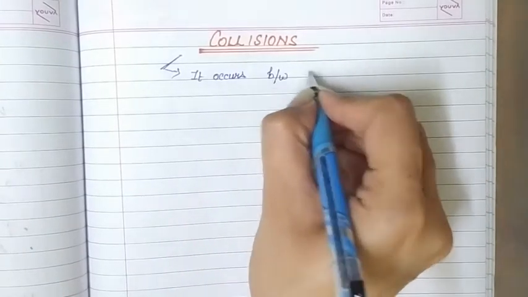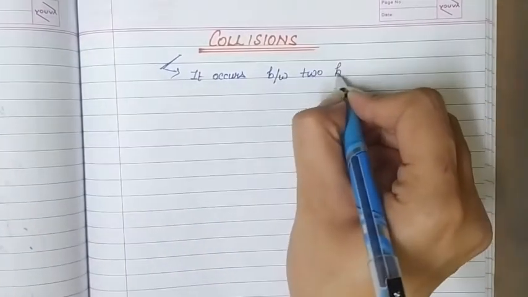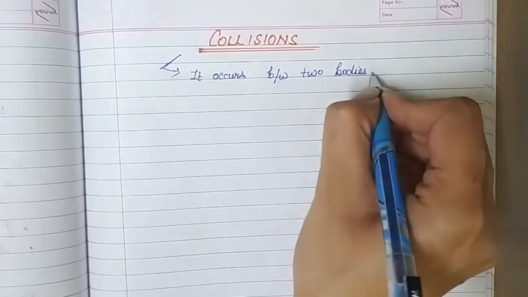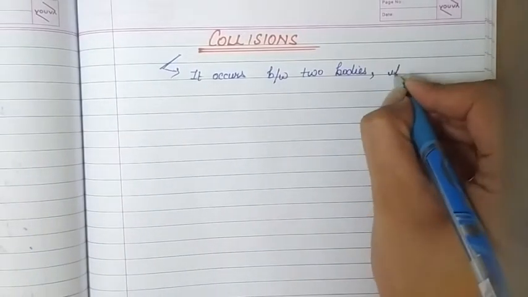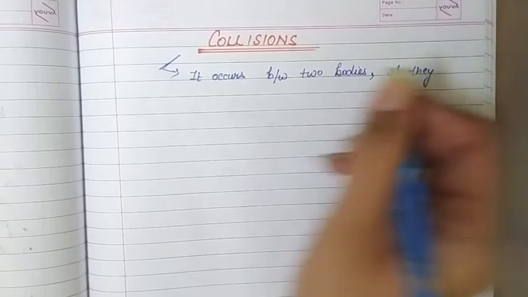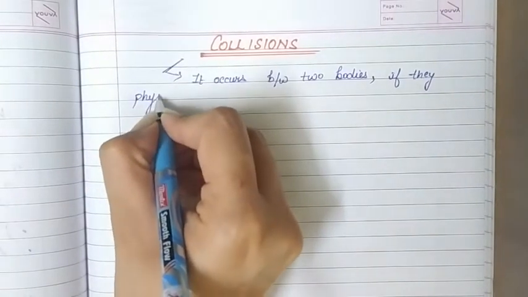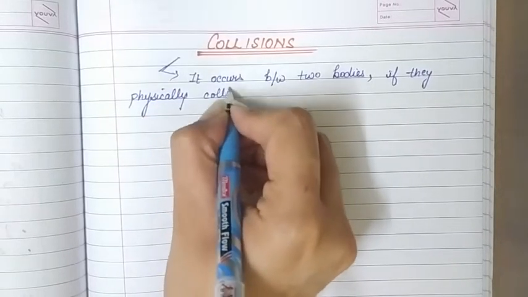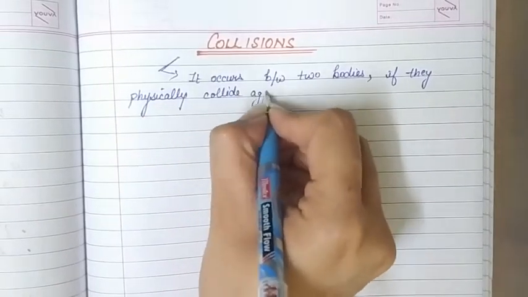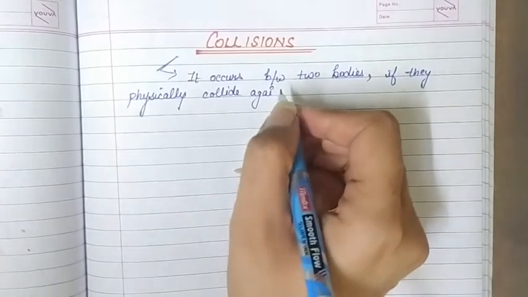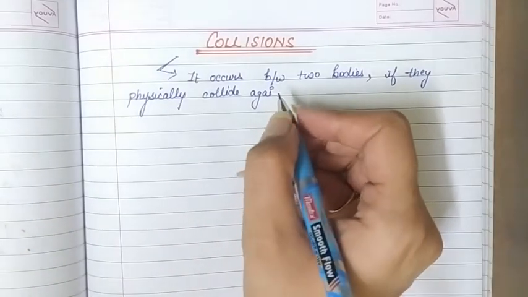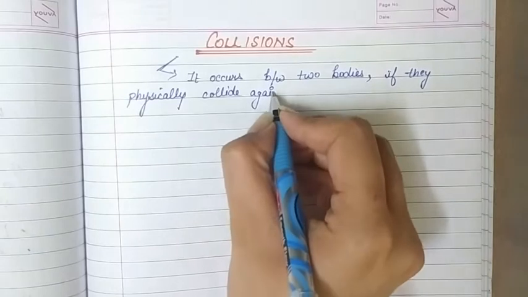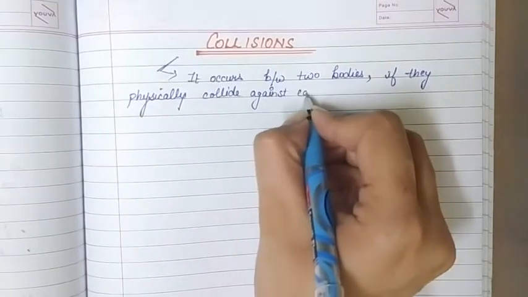We say collision occurs between two bodies if they physically collide against each other, that means they actually hit each other, और वो आपस में टकराएं, that means collision.